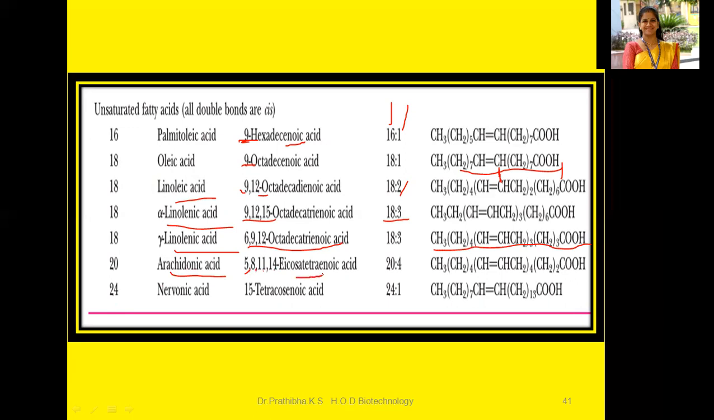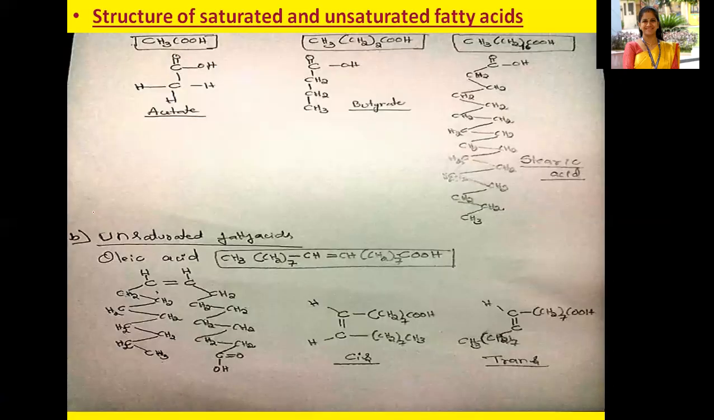Eicosapentaenoic acid, 20:4, CH3, CH2 4, CH double bond CH, CH2 4, CH2 twice COOH. Okay, nervonic acid, 15-tetracosenoic acid, 24:1, CH3, CH2 7, CH double bond CH, CH2 13, COOH. Pause this video or take a screenshot. Kindly make a note in your notebook. So this is all about the unsaturated fatty acids.